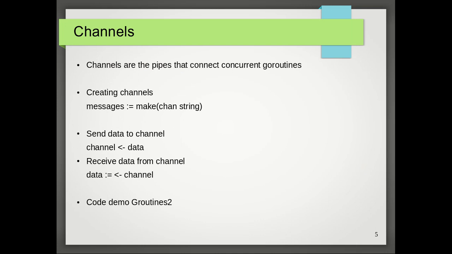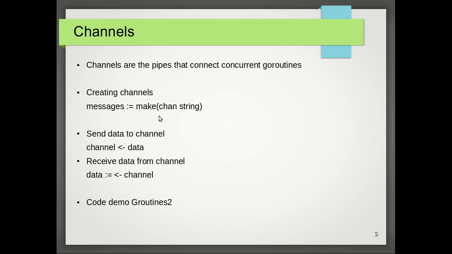To have a look at channels, channels are the pipes that connect concurrent goroutines. You can send values into channels from one goroutine and receive those values into another goroutine. So this is the syntax of creating channels. We create channels with the make function, and as an argument we use the chan keyword followed by the type of data that you plan to send or receive over the channels.